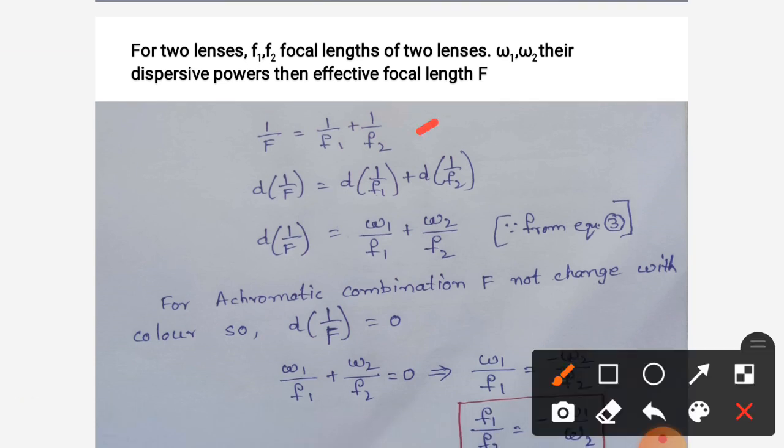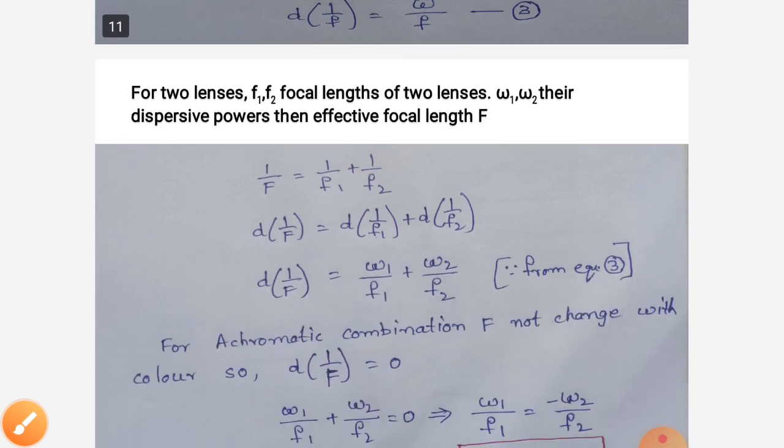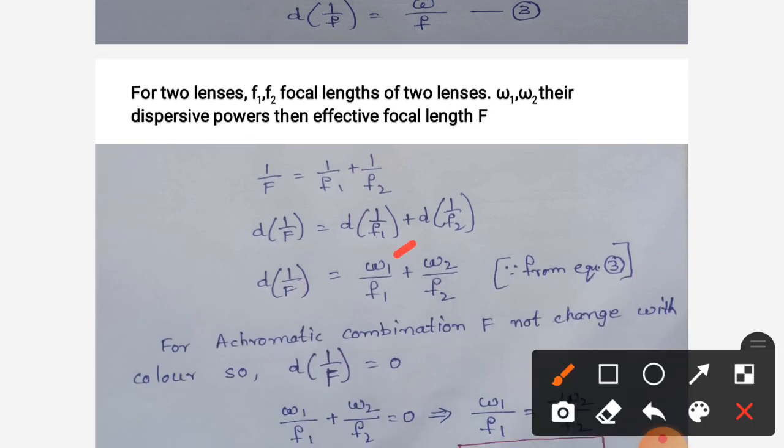This is the effective focal length of the two lenses when they are in contact. Taking the derivative on both sides, the derivative of 1 by F is equal to the derivative of 1 by f1 plus the derivative of 1 by f2. From the above equation, the derivative of 1 by f is omega by f. So we get omega 1 by f1 for the first lens, omega 2 by f2 for the second lens.